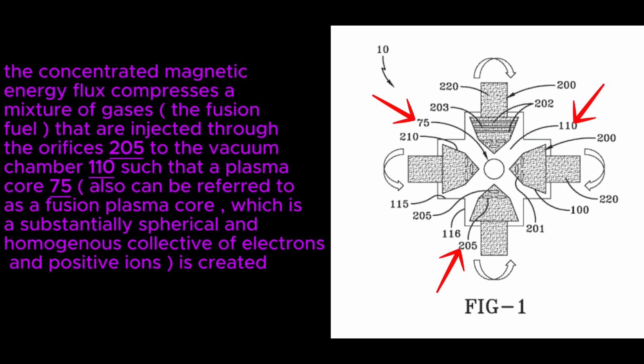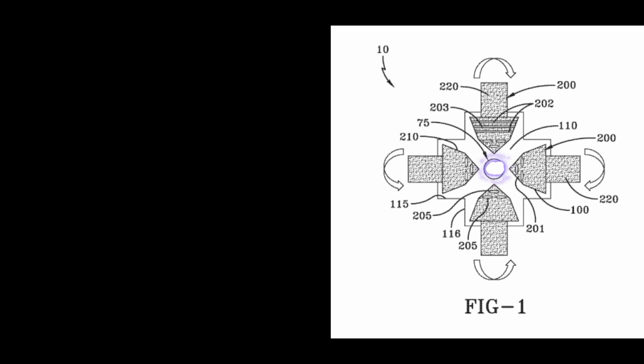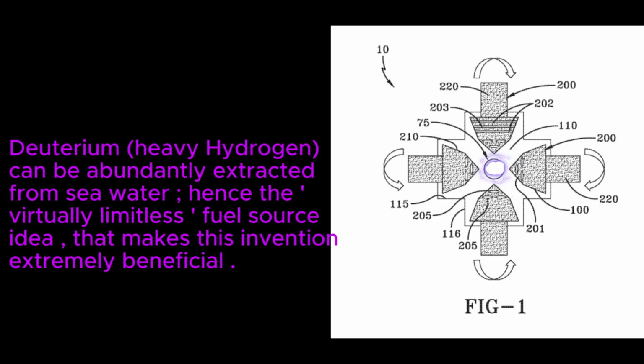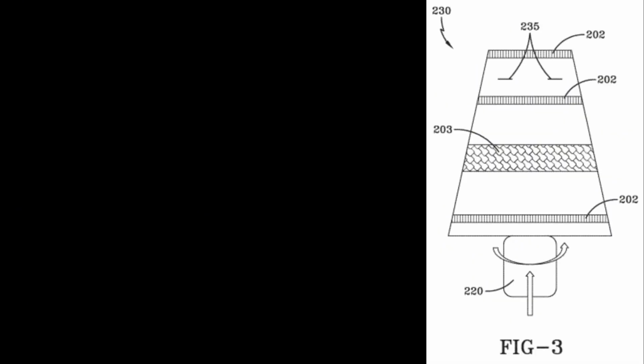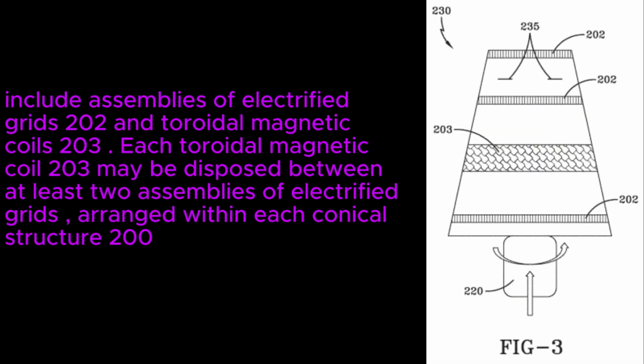Item 205 there shows where the fuel comes out of the orifices into the vacuum chamber 110, where we make a plasma core, number 75 there in the middle. The fuel recommended is deuterium, heavy hydrogen, which Salvatore says we can get out of seawater, so it's very abundant. We'll have a closer look at one of these fuses now.